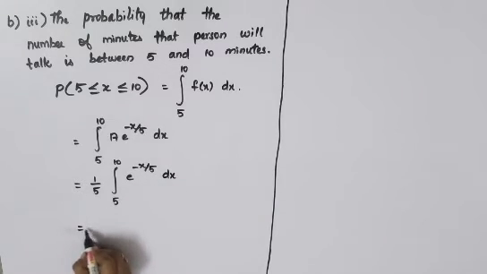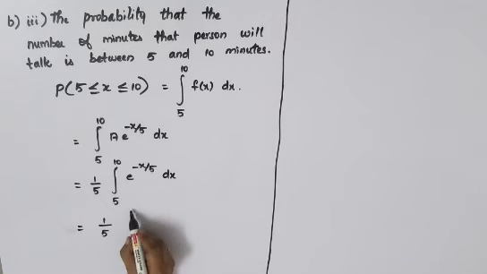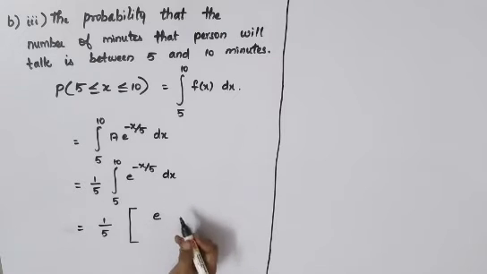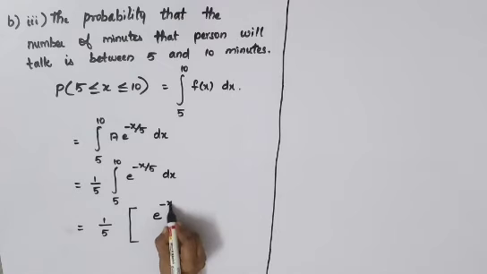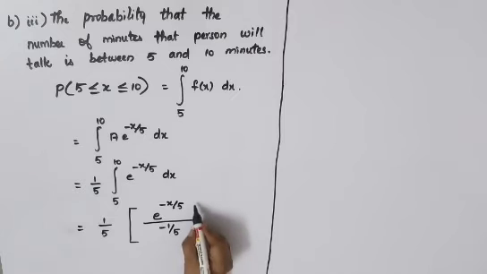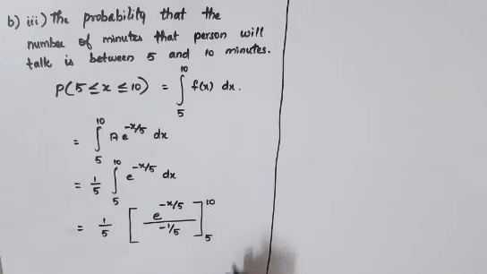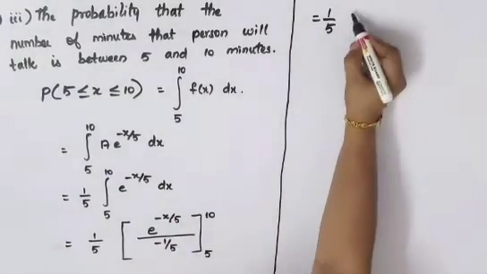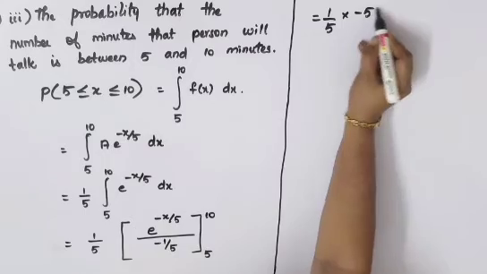So straight away we will go for integration. So 1 by 5 will be there outside. Your integral of e power minus x by 5 is everywhere it is same, only what you have done in the first subdivision, same thing. So e power minus x by 5 divided by minus 1 by 5, that is the coefficient of x. Your limit is from 5 to 10. Equal to 1 by 5. Take a reciprocal of this, so you will get it as minus 5.